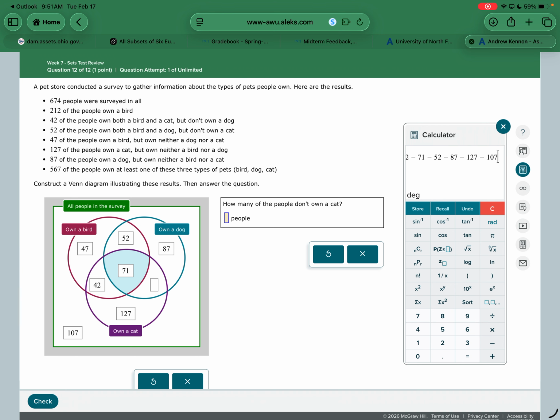Here, Jim, a college freshman, is deciding on a college class. He can choose to take some or all of the 5 classes from the list below. He must take at least one of them. So there's 5 classes, so I do 2 to the 5th. Okay. So if he took some, there's 32 different combinations of classes he could take.